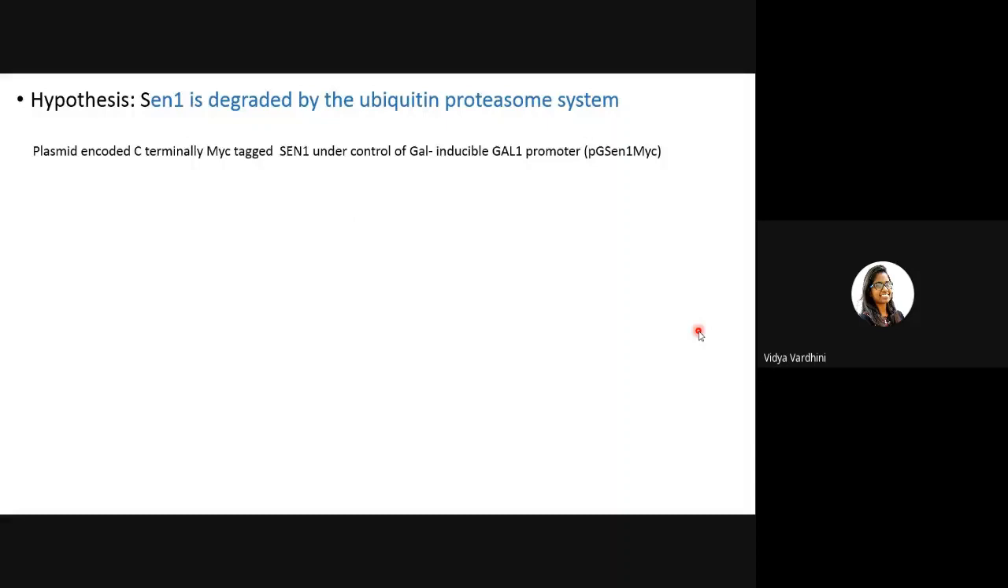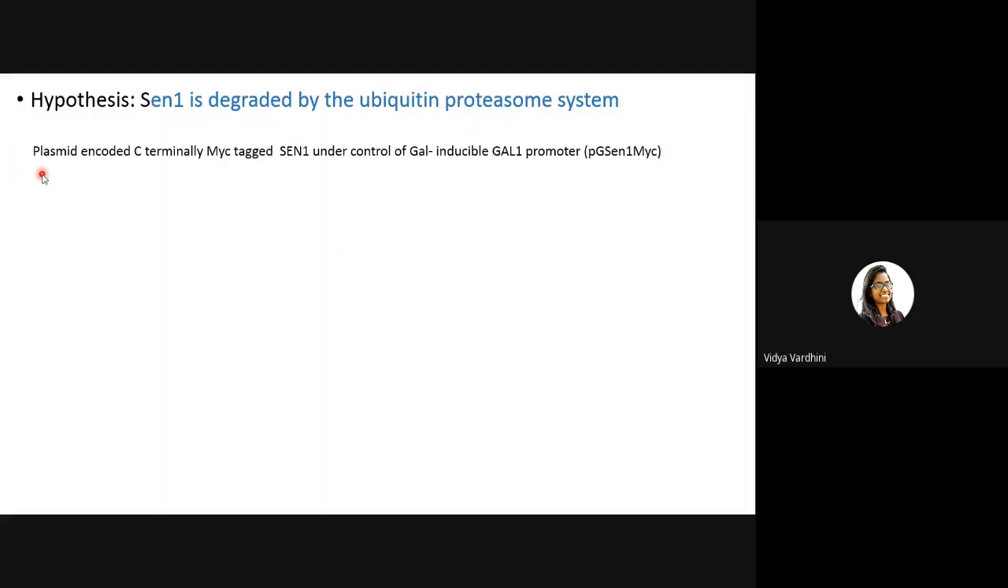And then they went on to the second hypothesis, saying that now we see that SEN1 is being degraded. It is possible that it is being degraded in one of two ways, right? One is lysosomal degradation, or the other one is proteasome degradation.